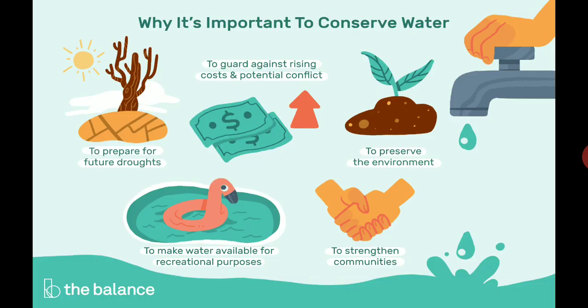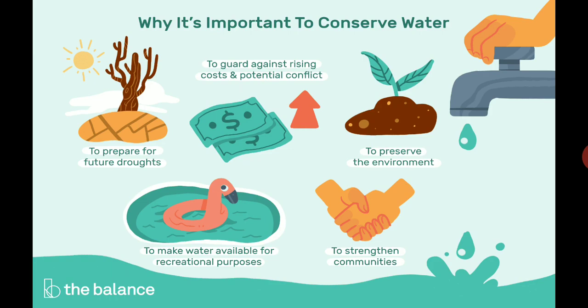Okay, here is the diagram. Why is it important to conserve water? To preserve the environment. If water is not there, then how will plants grow, and if plants do not grow, then how will we fulfill our food needs? Then, to strengthen communities: if water is there, people will be able to make food, they will be able to drink water, etc.